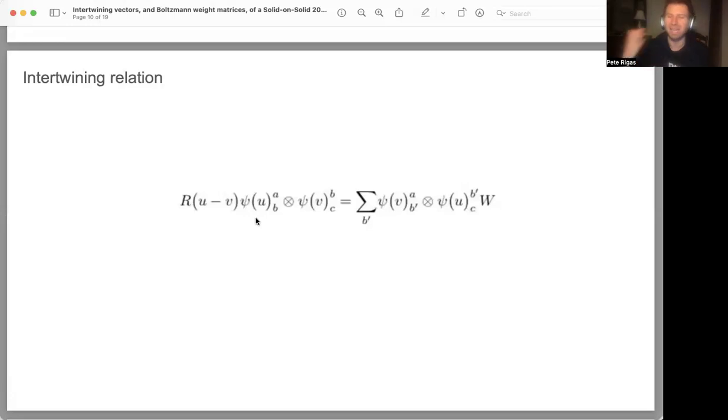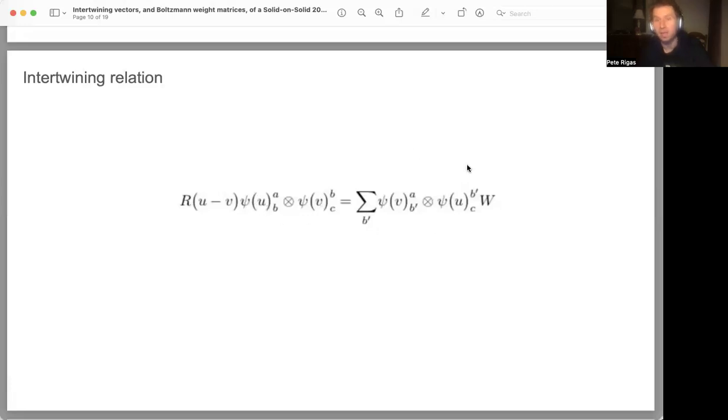which is pretty much a magnification of the spectral parameter u. But what happens is that the left-hand side of the relation can be used to obtain the right-hand side of the relation, which is given by a summation over b prime, where b prime is just some point between a and c over the square lattice. And what we're doing is intertwining, or reversing, the order in which the spectral parameters are applied, in the sense that on the left-hand side, we have psi of u and psi of v.